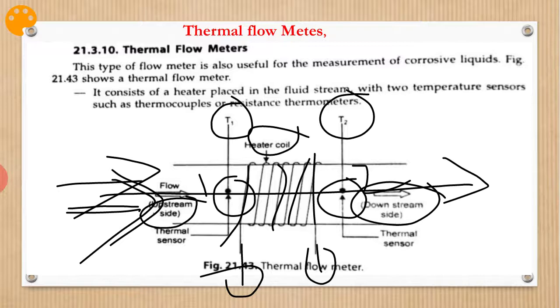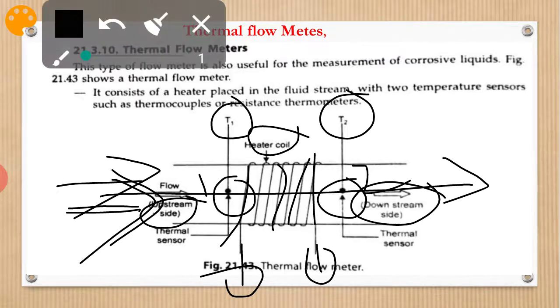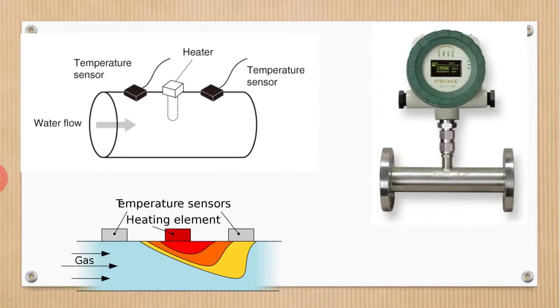So I conclude here that it consists of a heater placed in the fluid stream with two temperature sensors, such as thermocouples or resistance thermometers. This is another view.